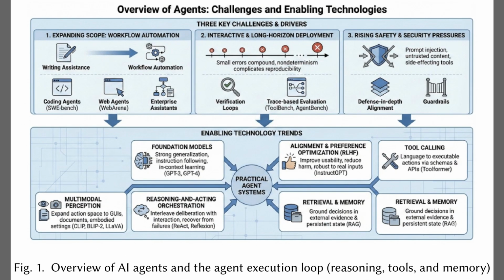The top row identifies 3 key drivers. First, the expanding scope from writing assistance to workflow automation. Second, the need to handle long-horizon tasks where errors compound. And third, rising safety pressures. Below that, the figure highlights enabling trends, including foundation models, tool calling, and reasoning orchestration that all converge to make practical agent systems a reality.